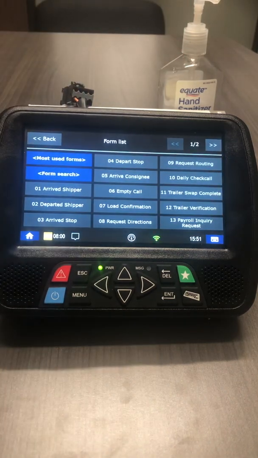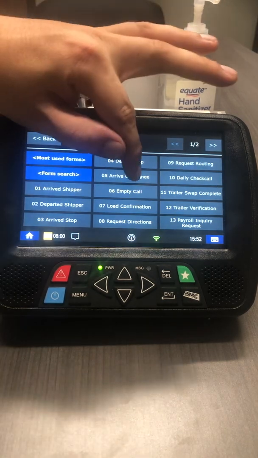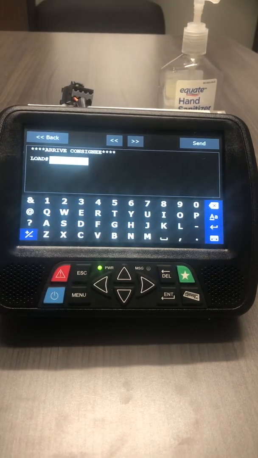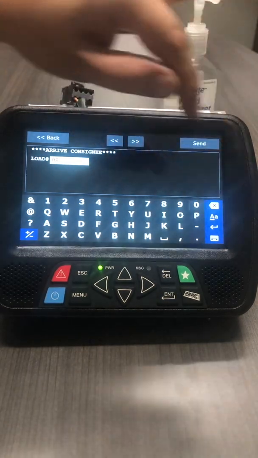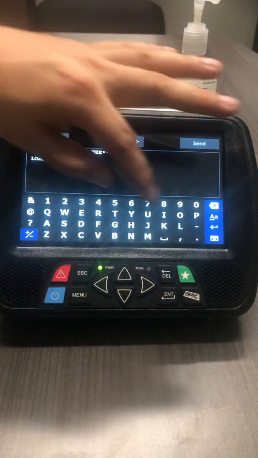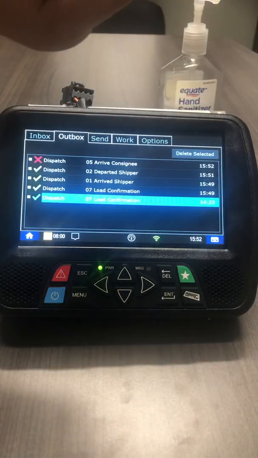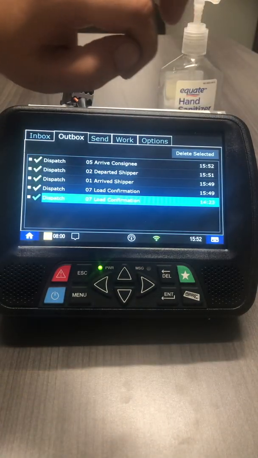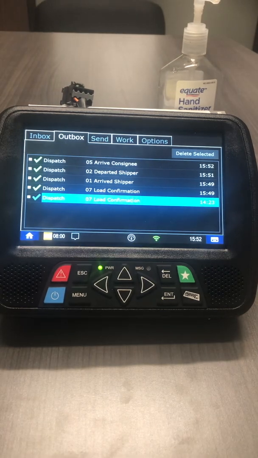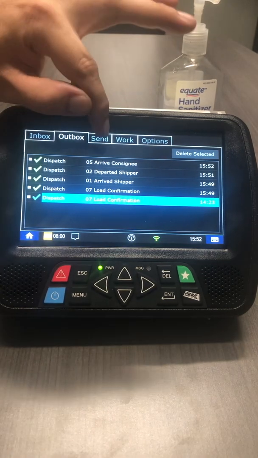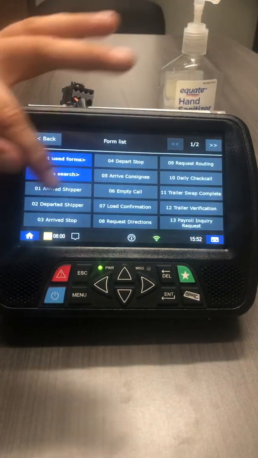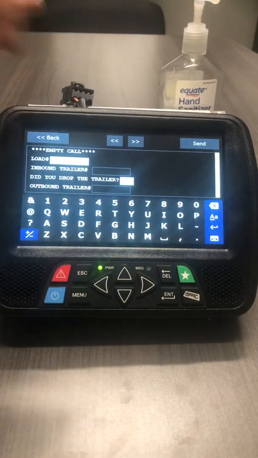Go back to form. We arrived at our customer for delivery. So we put in arrive at consignee. Again, we put that load number in, 0011917. Send. And then when you finish and you get empty, you go back and you send in your empty call.